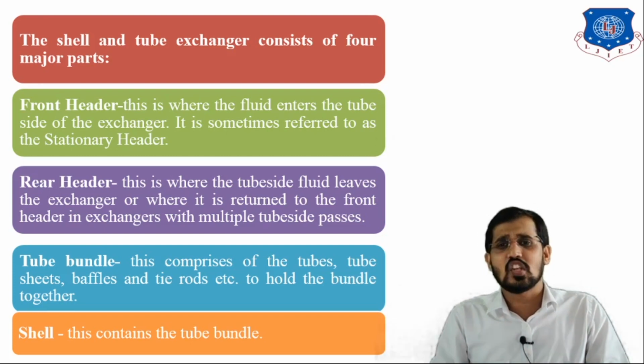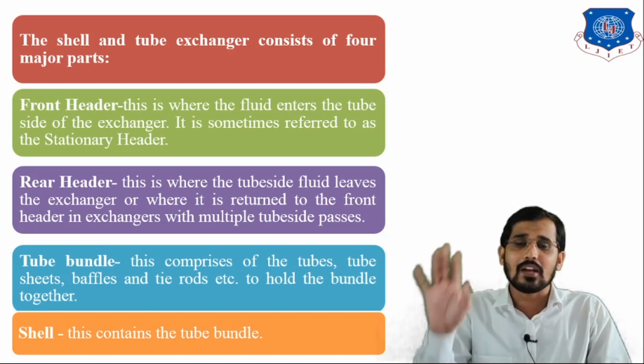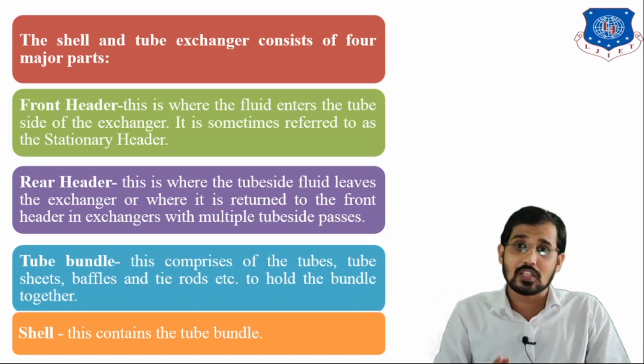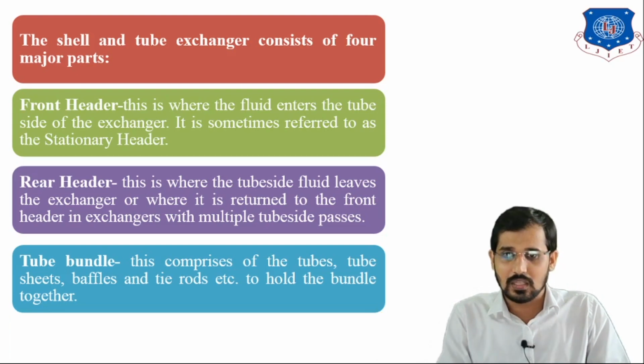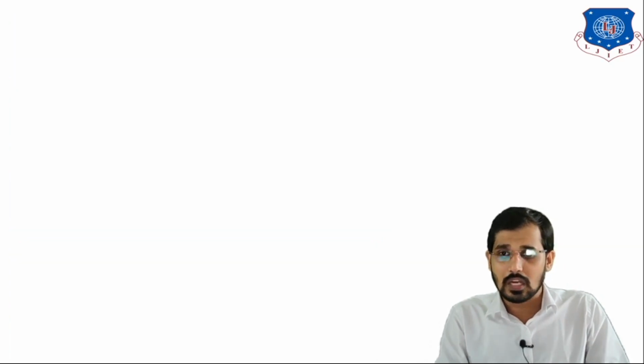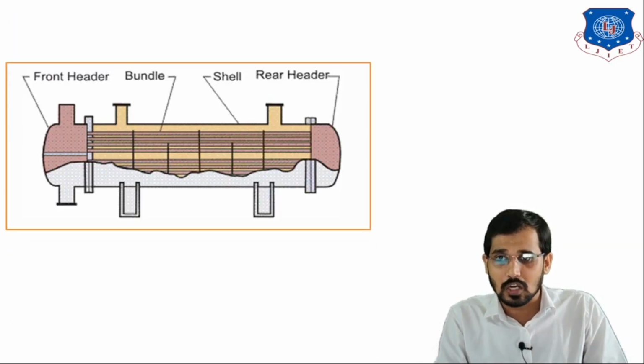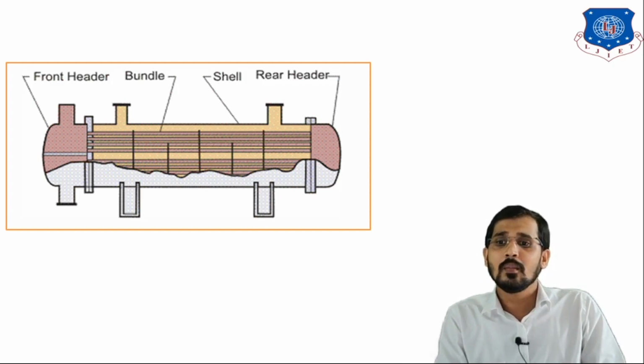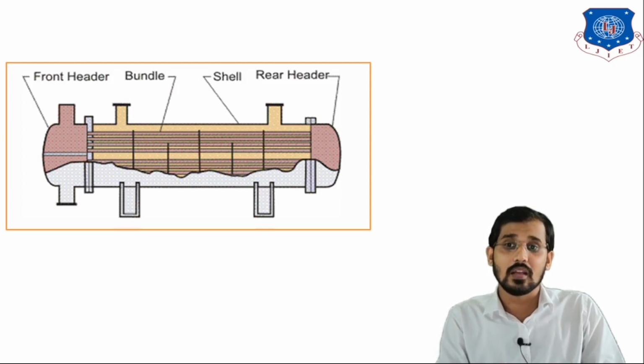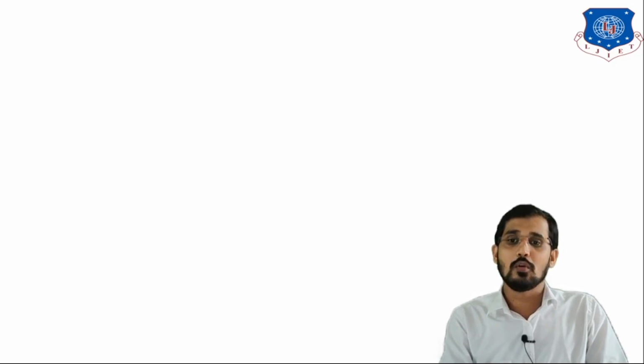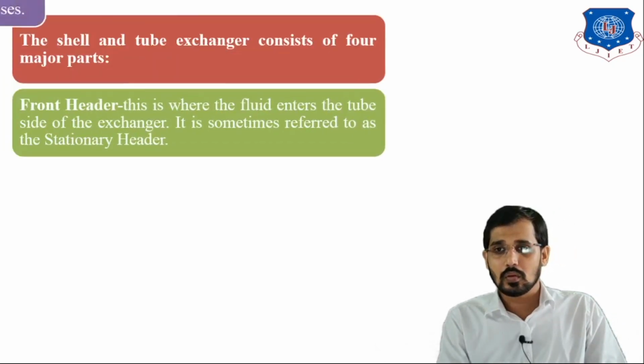And lastly there is the shell. Shell is nothing but the outer part of the shell and tube heat exchanger in which various tubes are installed. You can see, I am again showing you that figure. This is the shell and tube heat exchanger. Outer part is nothing but the shell side, and in this inner part all these are bundles, and all these are the tubes. And these two bundles are separated by these tie rods. This is the front header, fluid is entering from this side and leaving from this side, that is nothing but the rear header. So this is all about the shell and tube heat exchanger.